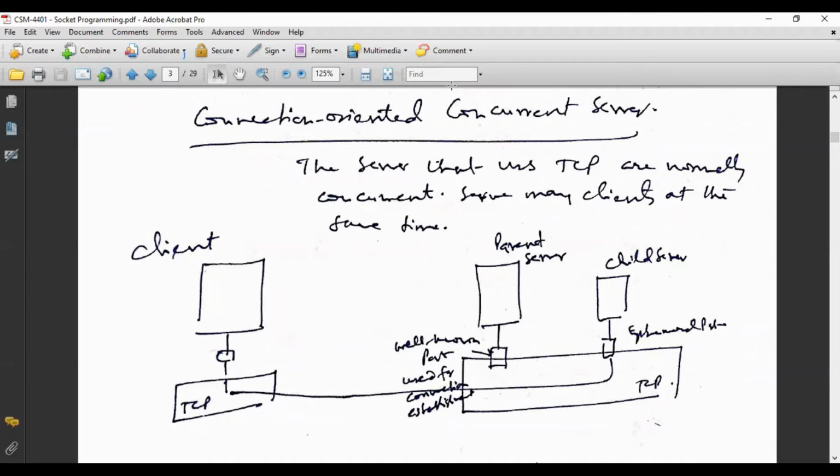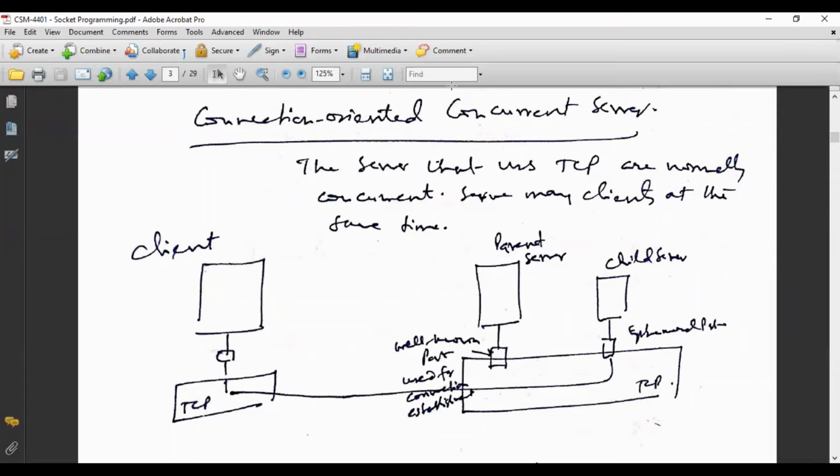I mean to say, whatever features or facility the parent server can provide, the child server can also provide. Once the child server is created, the requests of the incoming clients are handed over to the child server, and this child server provides the services to the client, and the parent server port is available for entertaining other requests. The moment the parent server gets any request from a client, it spawns a child server and hands over the request to it. Once the service is completed, that child server dies out or terminates automatically. This is how the parent server remains always available for incoming requests from different clients.